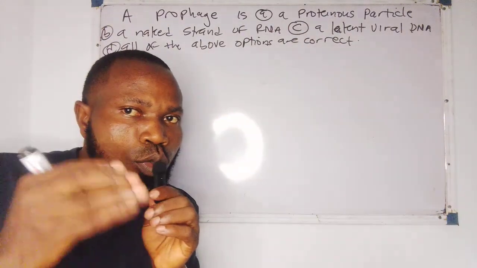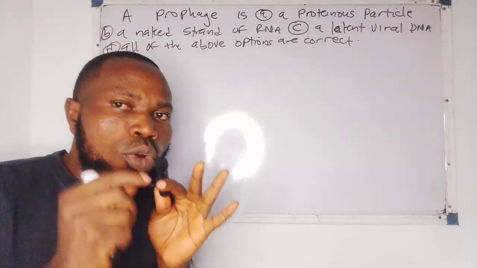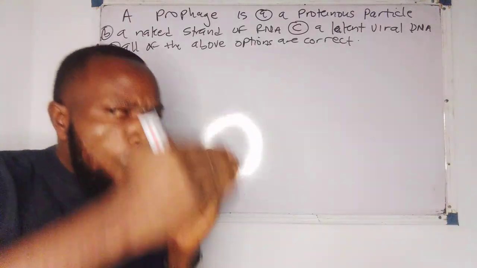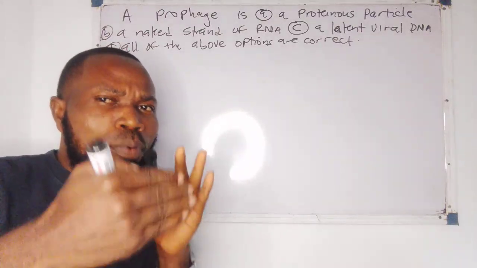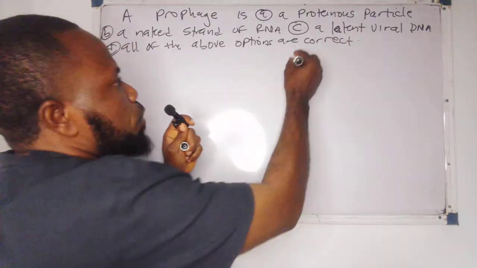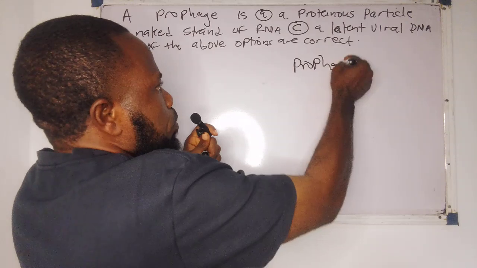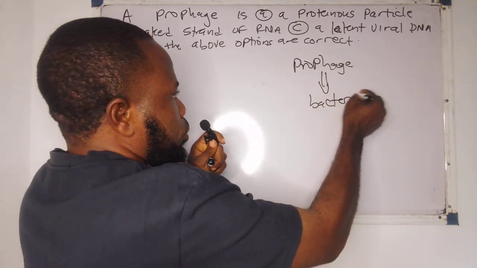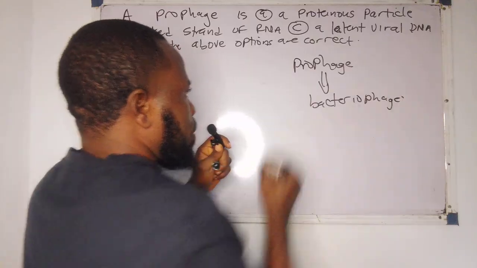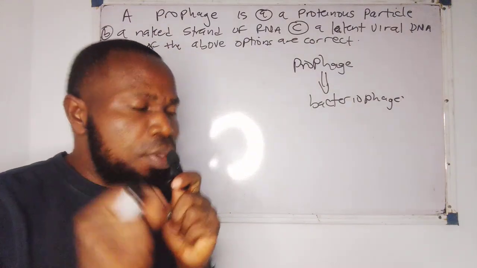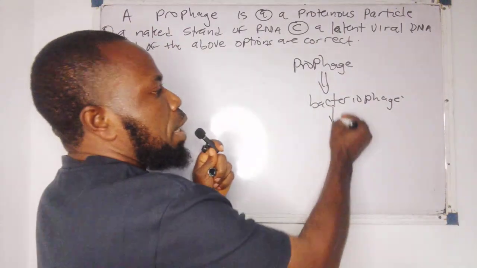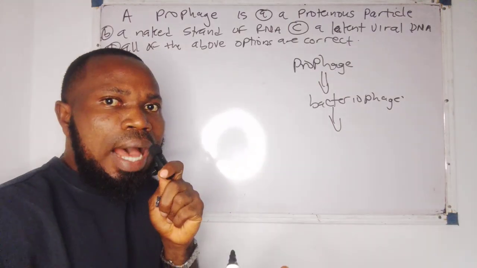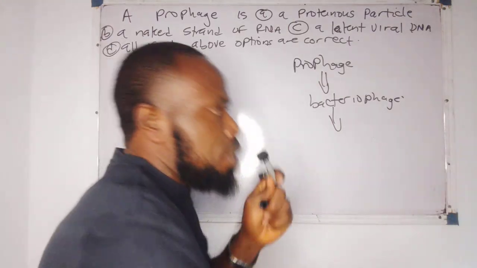Now, you know how we used to do it. We take the runner. We don't just jump into the question. We're going to try to analyze and break it down. Before we look at the question, we look at what a prophage is. Now, a prophage, first of all, is linked to what? A bacteriophage. Now, first off, let me break it down. What is a bacteriophage? A bacteriophage is a virus that infects a bacteria.